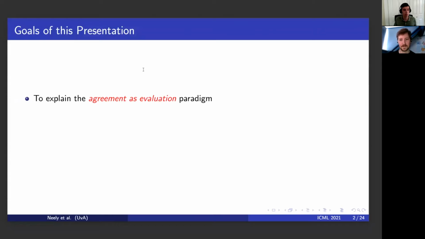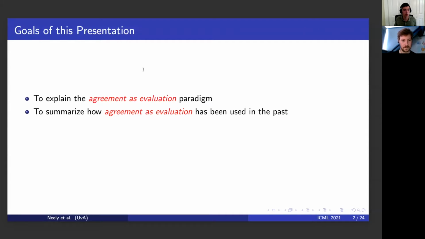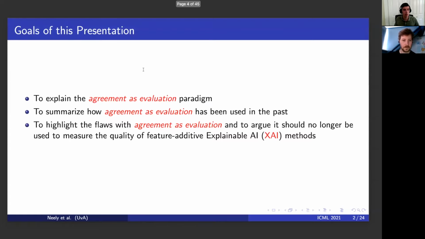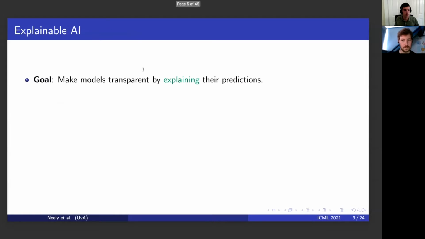We have three goals in this presentation. Our first goal is to explain a recent paradigm in explainable AI that we call agreement as evaluation. Our second goal is to describe how this paradigm has been used in the related literature. And our third and final goal is to explain our research. In our research, we highlight the flaws with this paradigm and argue that it should no longer be used to measure the quality of feature additive explainability methods.